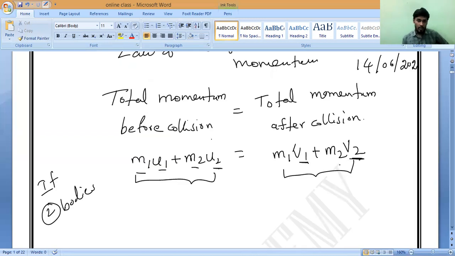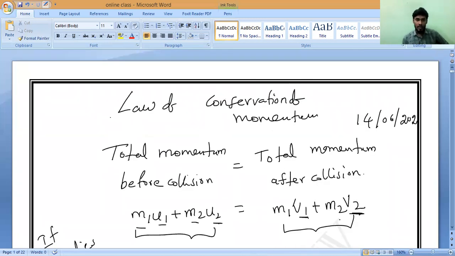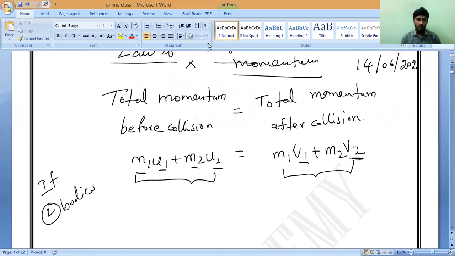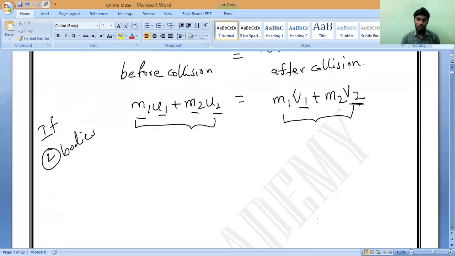This is what we studied in the last class, known as the law of conservation of momentum. Momentum before collision equals momentum after collision, meaning momentum can neither be created nor destroyed. It is just transferred before and after collision, but the total remains equal.